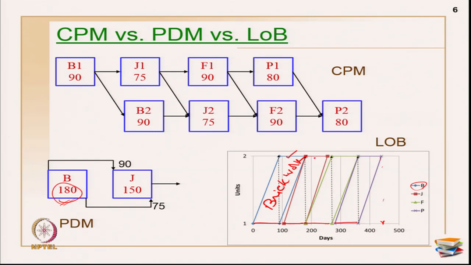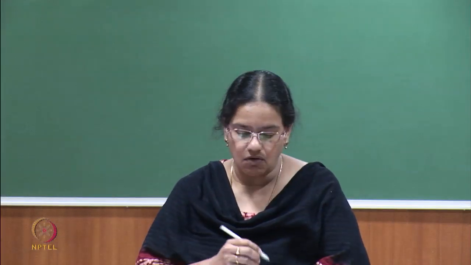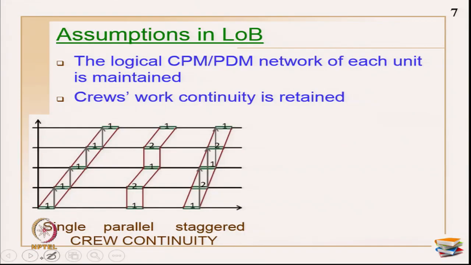So, first brickwork, then joinery, then I am having flooring activities, and then I am going to do my painting activities. So, the logic of the relationship in standard CPM notation or PDM notation which you have followed should be maintained in all the units. That is the number one condition I would say that you have to maintain. Next, crew's work continuity is retained, which I have also told you.